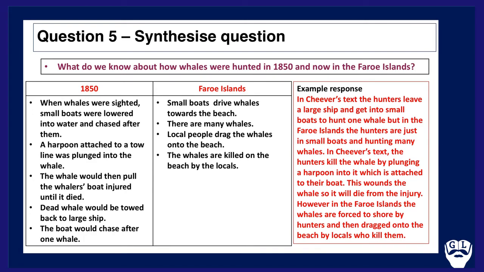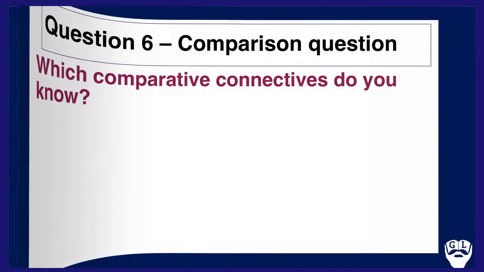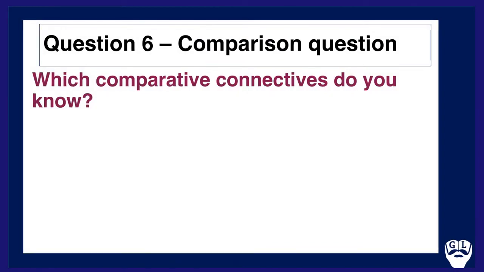It goes Cheever's text, modern text, Cheever's text, modern text. So it goes back and forth, very quick, very specific. There are no more than 3 developed sentences there. You should spend no more time than that to make sure you get to question 6. Question 6 is our last one of the paper, and it's the comparison question.